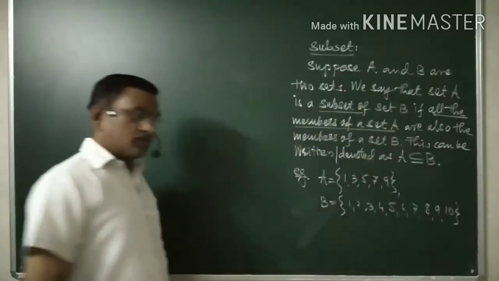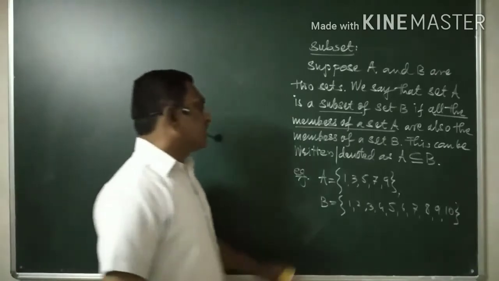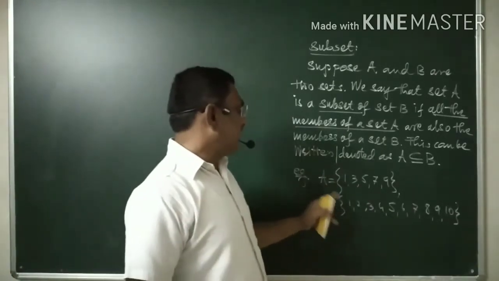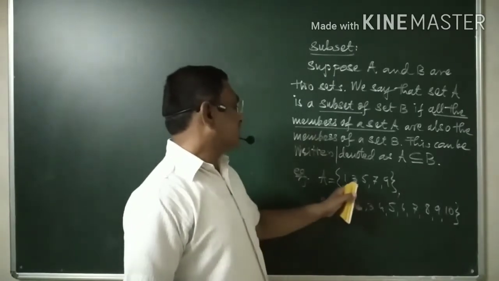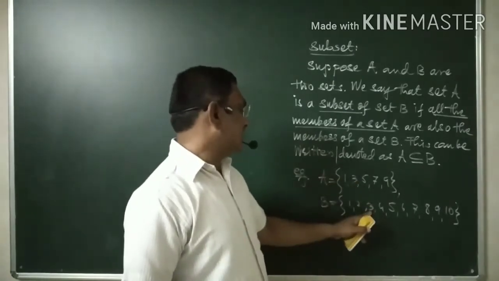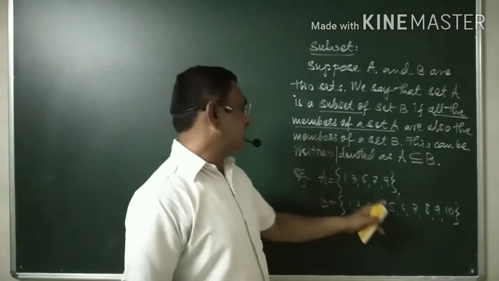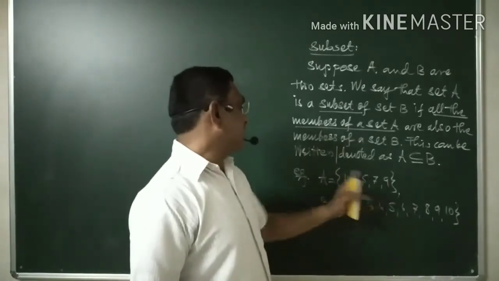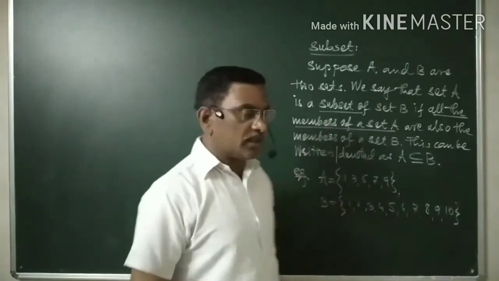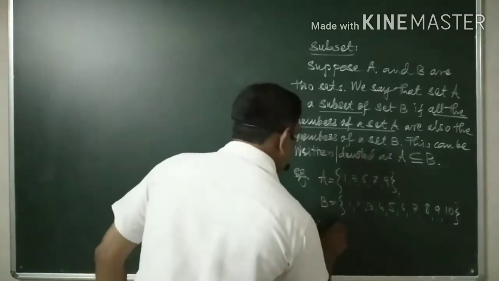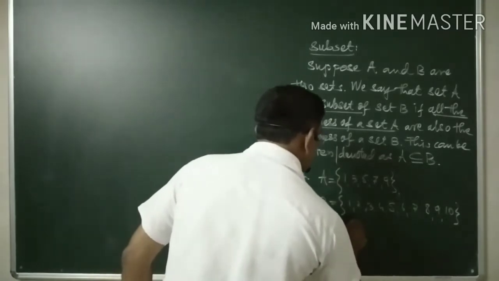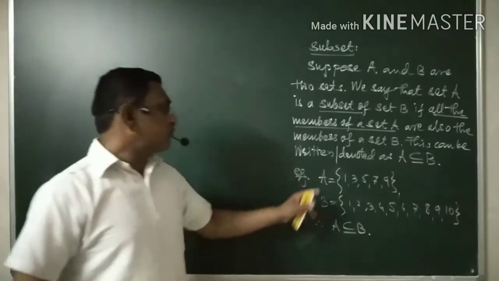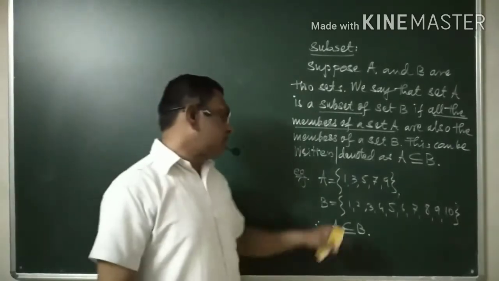Then you will find that 1 is in A, 1 is in B, 3 is in A, 3 is also in B, 5 is in A, 5 is also in B, 7 is in A, 7 is also in B, 9 is in A, and 9 is also in B. Therefore, here A is a subset of B.